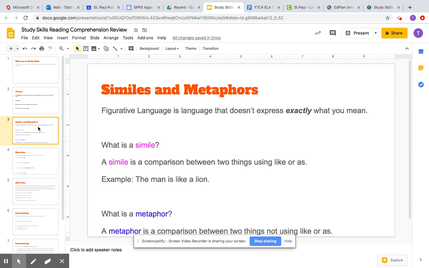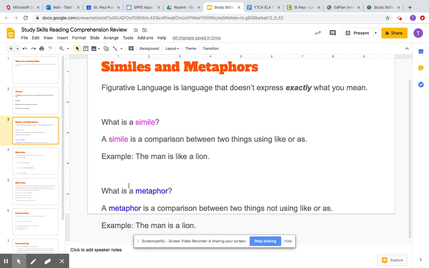Next, we moved into similes and metaphors. Similes and metaphors are types of figurative language. Figurative language is language that doesn't express exactly what you mean. Okay, so a simile specifically is a comparison between two things using like or as. An example would be the man is like a lion. Okay, and then you have a metaphor down here. A metaphor is a comparison between two things not using like or as. The man is a lion.